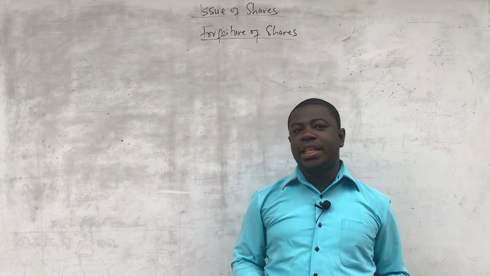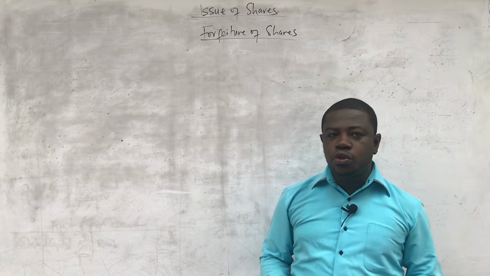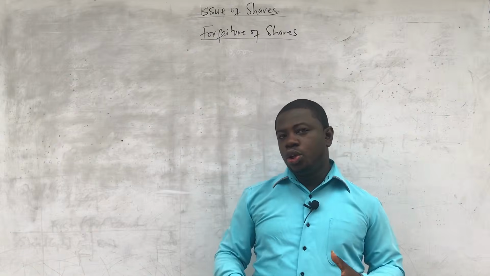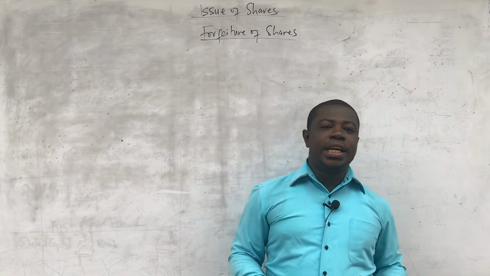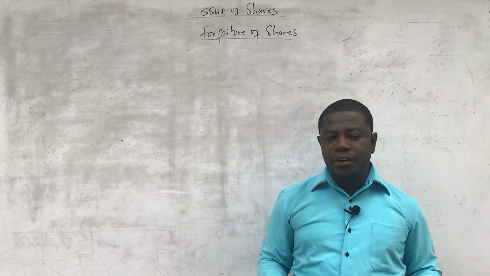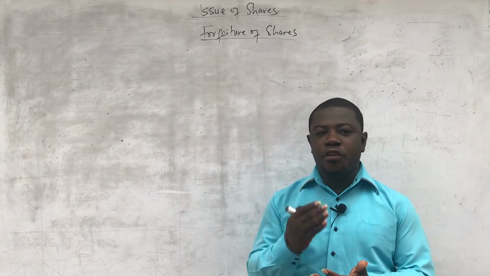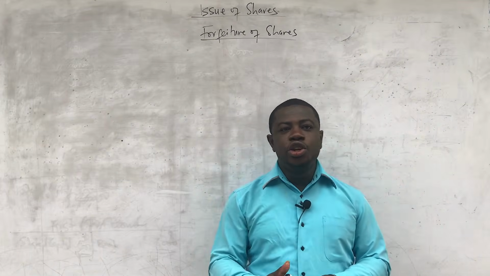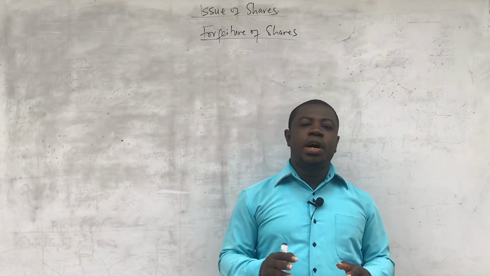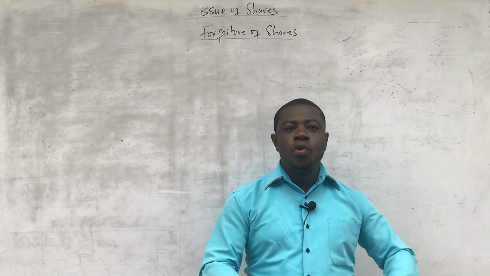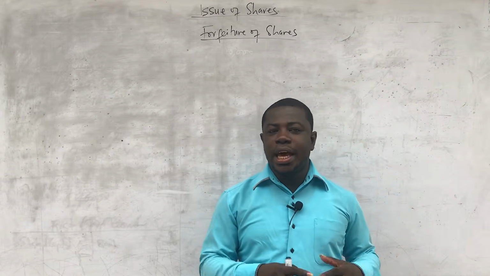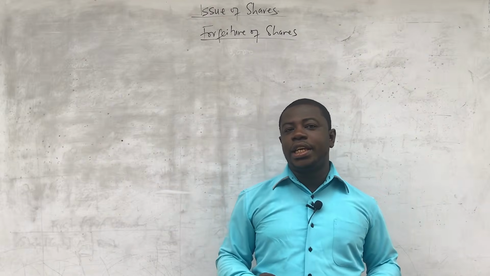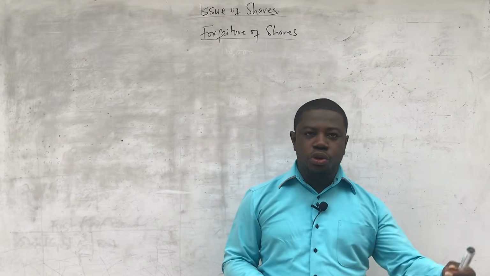When they call for the second time and another shareholder also fails to pay, then the company can also forfeit the shares. Normally, they give them some grace period to settle. But if it looks obvious that they are not able to pay for the calls, then the company can forfeit the shares. That is the meaning of forfeiture. When the company forfeits your shares as a shareholder, you cease to be a shareholder. Those shares that are forfeited will be kept in the company and then reissued to another person who is ready to buy. It is not in every case that they reissue immediately, but eventually it will be reissued.